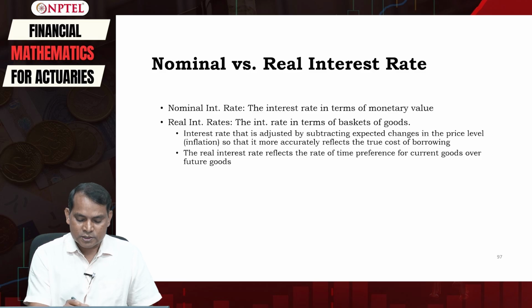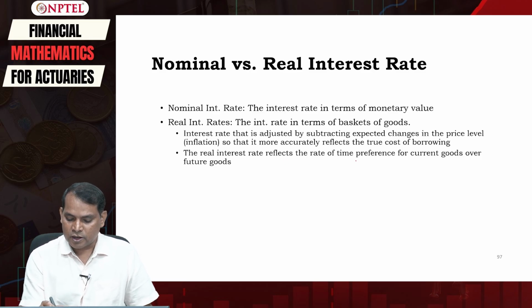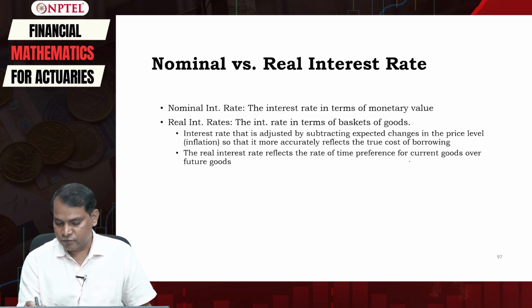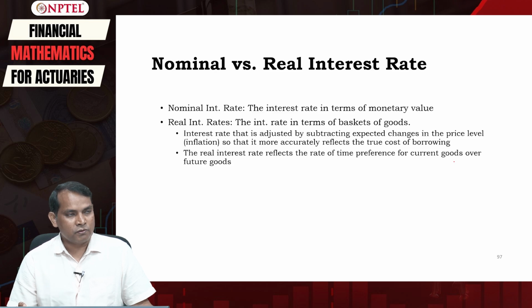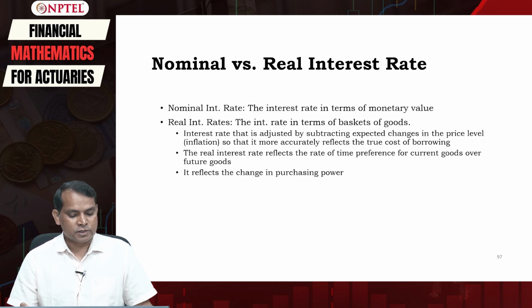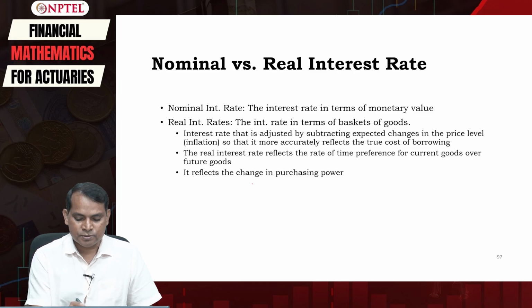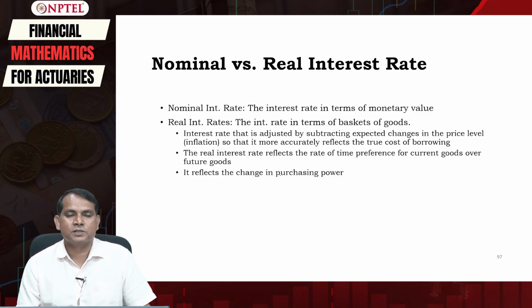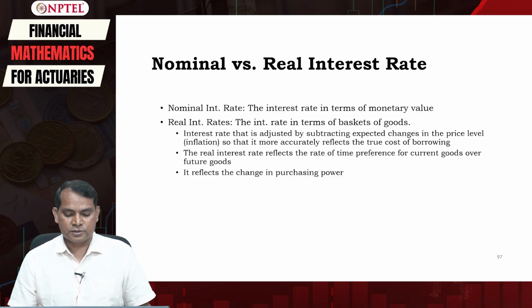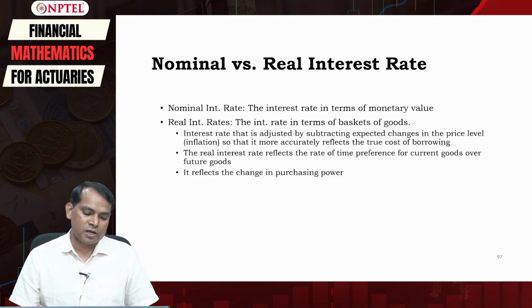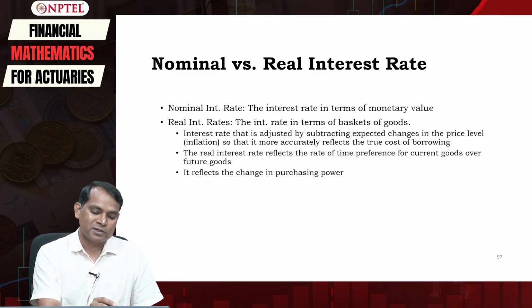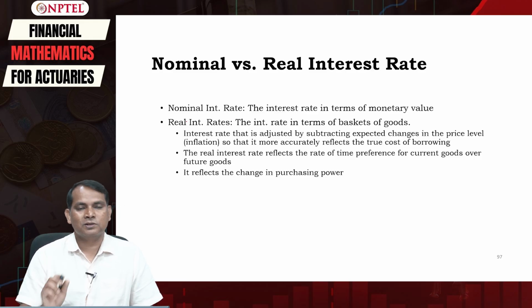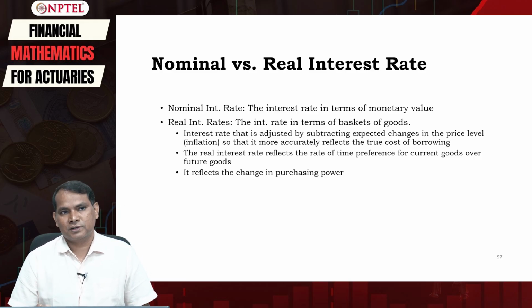So the real interest rate reflects the rate of time preference for current goods over the future goods, right? So it reflects the change in the purchasing power. So the real interest rate actually will reflect the change in the purchasing power, and therefore people most of the time worry about the real interest rate and not the nominal interest rate.